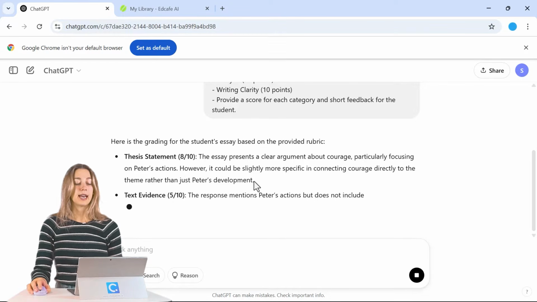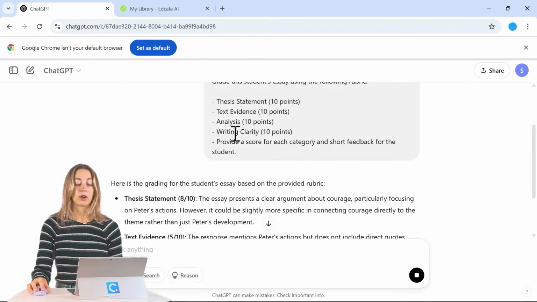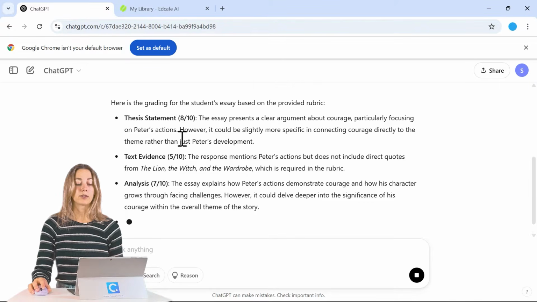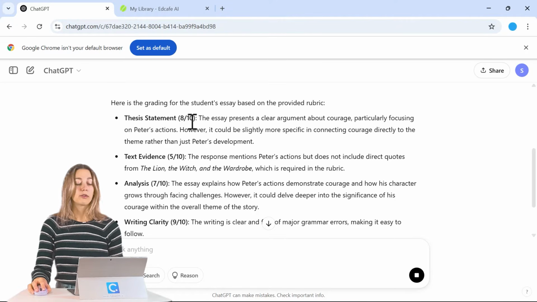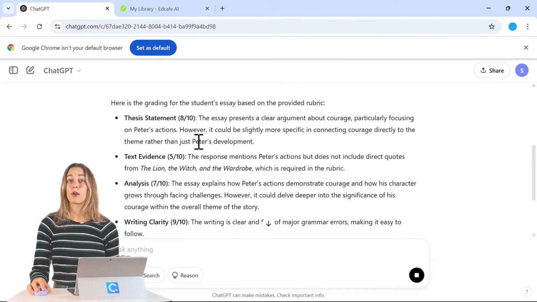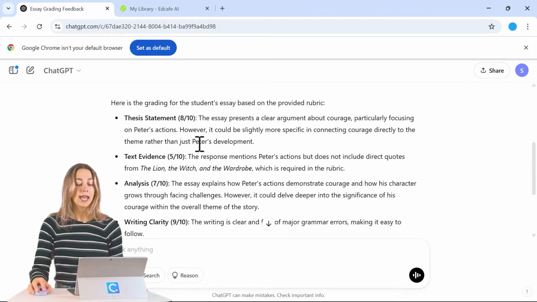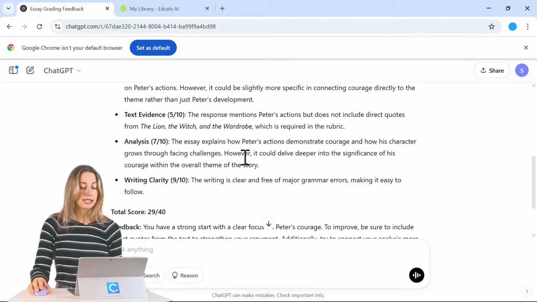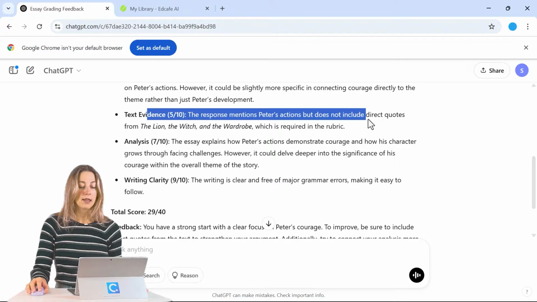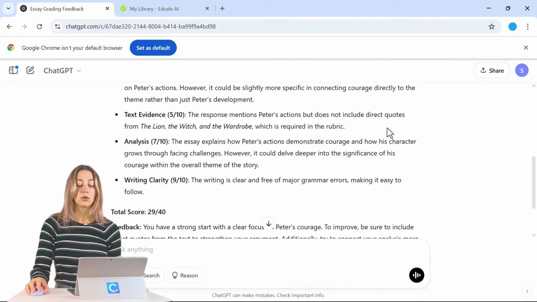So here we see that it has broken it down by each one of our categories in our rubric. It gives a grade and a score for each one of those categories. I do know that Perry has only submitted 1 text-based example from The Lion, the Witch, and the Wardrobe, so it is a little bit hard to see in our text evidence. It mentions the actions but doesn't include any direct quotes, which is required.